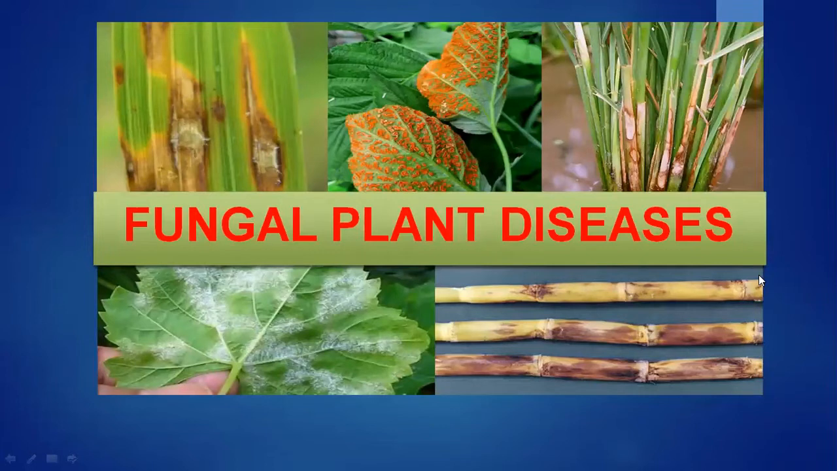What in this picture you can see, yes, you can see different plant material or plant body which is having a disease on them. It may be the sugarcane, or it is rice tillers, or it may be a leaf, anything. So you can see different diseases on the plant body, and these diseases are caused by fungi. So that's why the topic is fungal plant diseases.